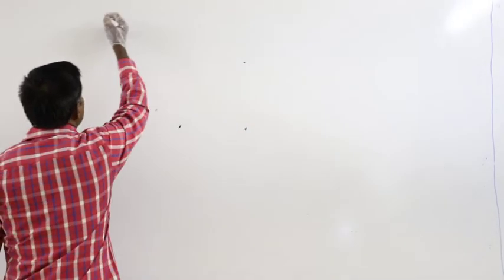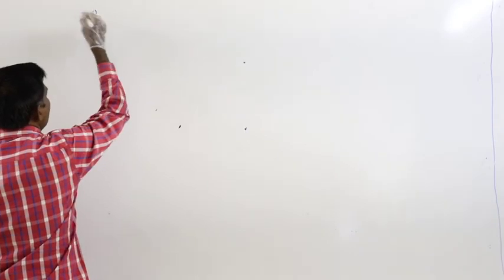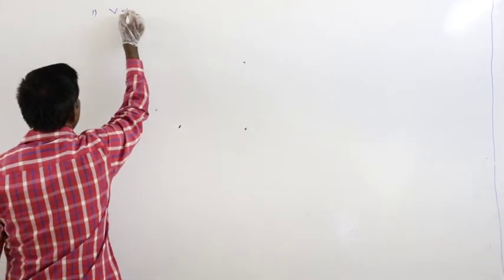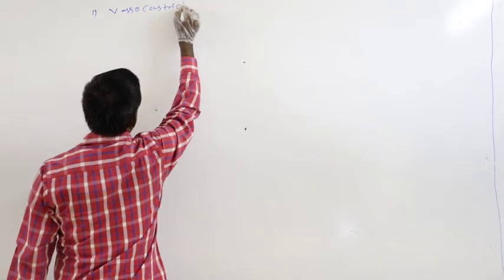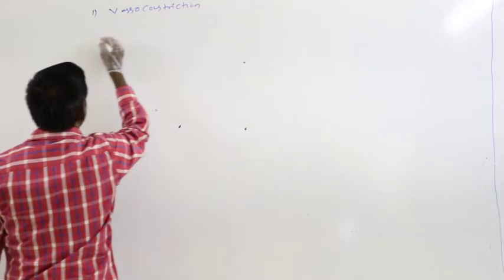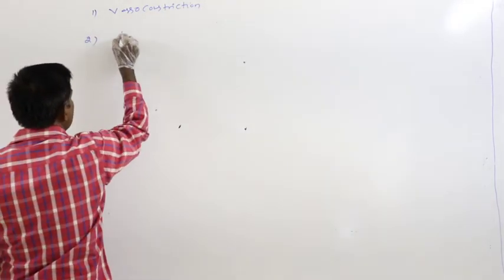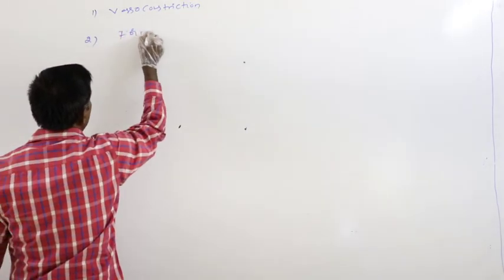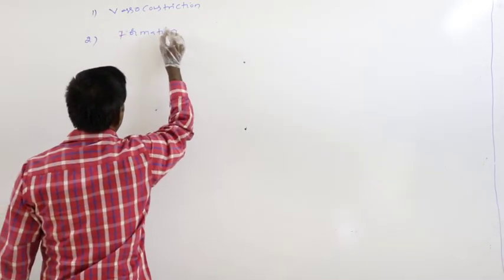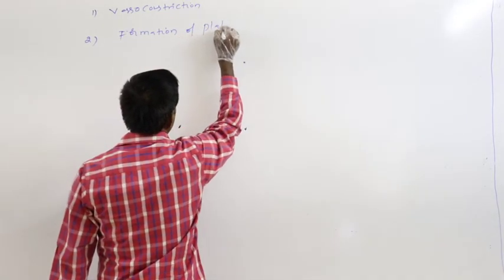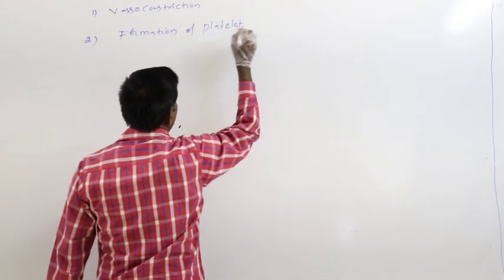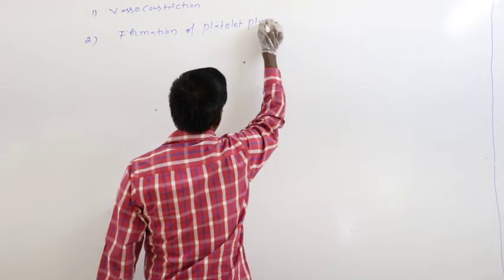Again, first step is vasoconstriction. Second step is formation of platelet plug.